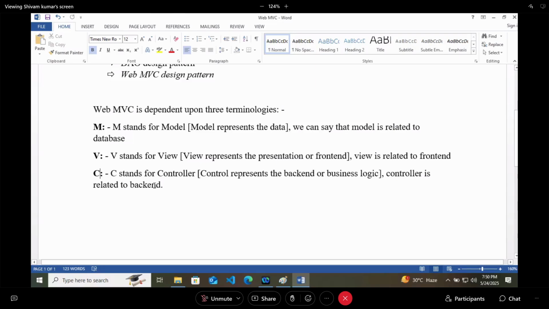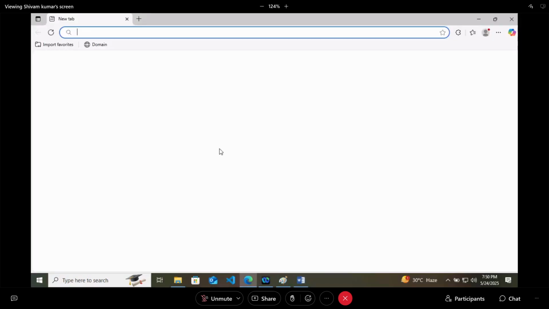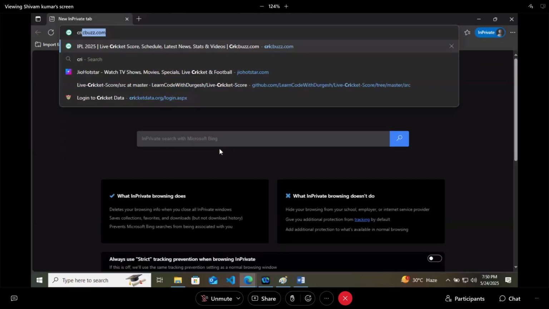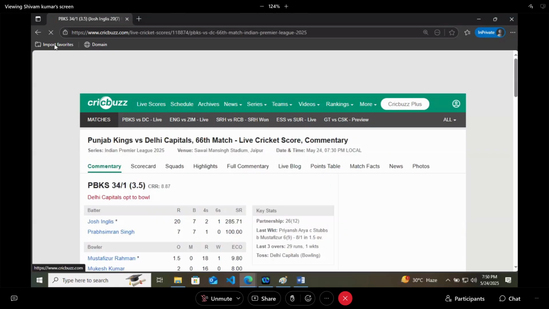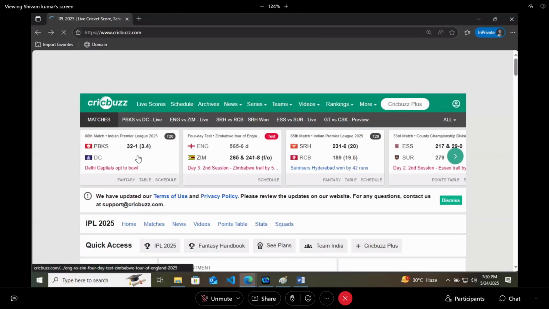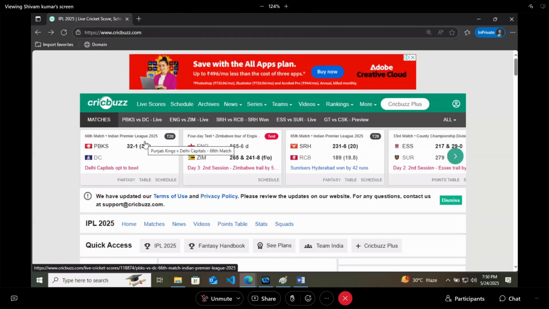Now let's try to understand it with a real life example. Let's say you are hitting a website, cricbuzz.com, and you are opening a particular match there. This data will be coming from somewhere; it will be stored somewhere, or it will be coming from the cloud.